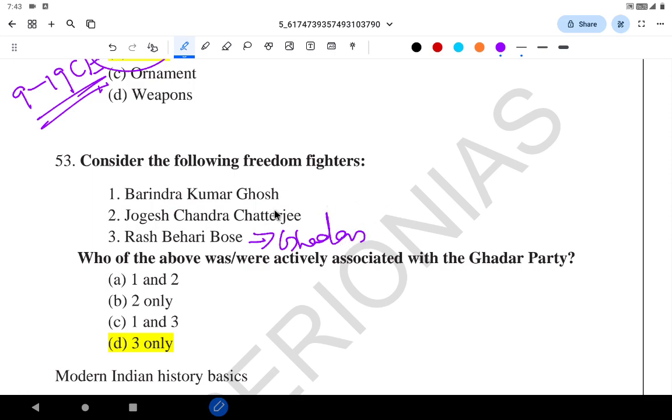That is, Jogesh Chandra Chatterjee is connected with the Hindustan Socialist Republican Association (HSRA), which was founded by Ram Prasad Bismil etc. So Jogesh Chandra Chatterjee, Hindustan Socialist Republic Association. Birendra Kumar Ghosh, BK Ghosh, was associated with revolutionary activities in Bengal around 1902. So it's only Rash Behari Bose, 3 only.